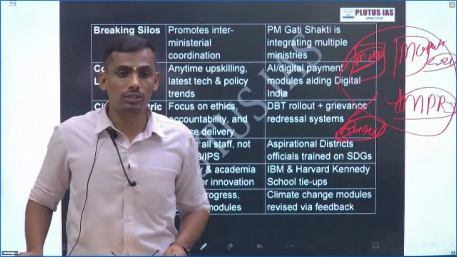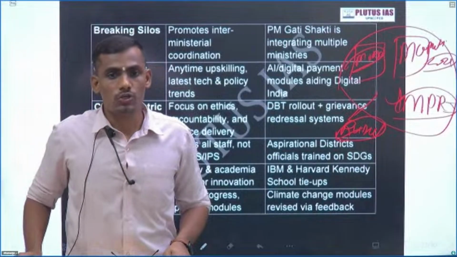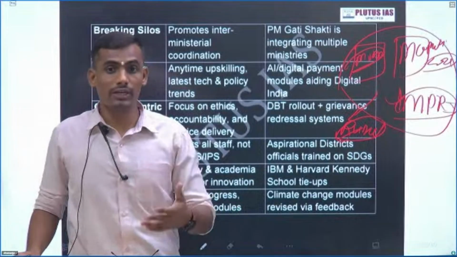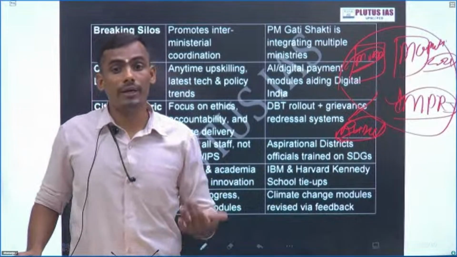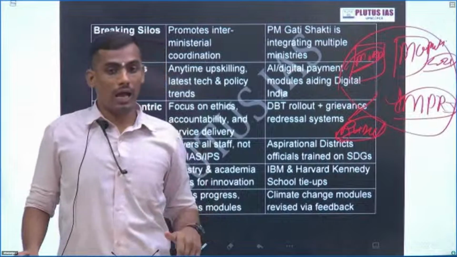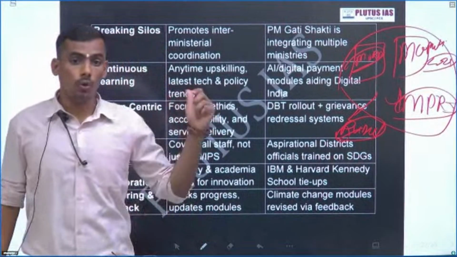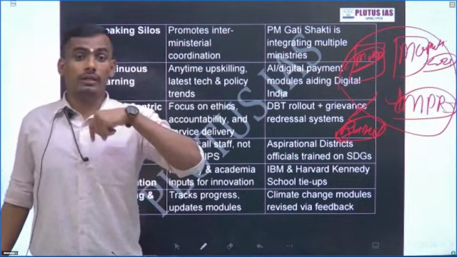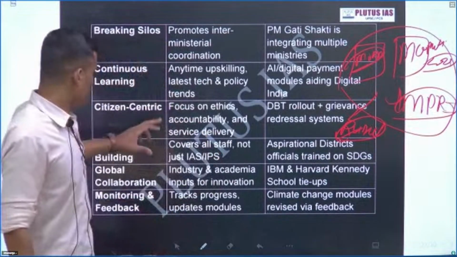Because this is the age of the fourth revolution, and government should not be of the 20th century. It should be of the 21st century. And who is government? Government officers. How are we building these government officers? Through the whole of government approach. Who is implementing it? Mission Karmayogi. Okay, this is the link.